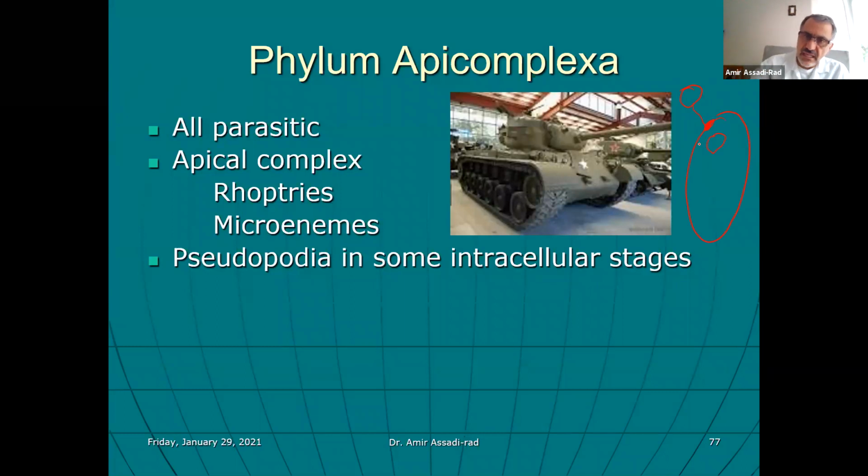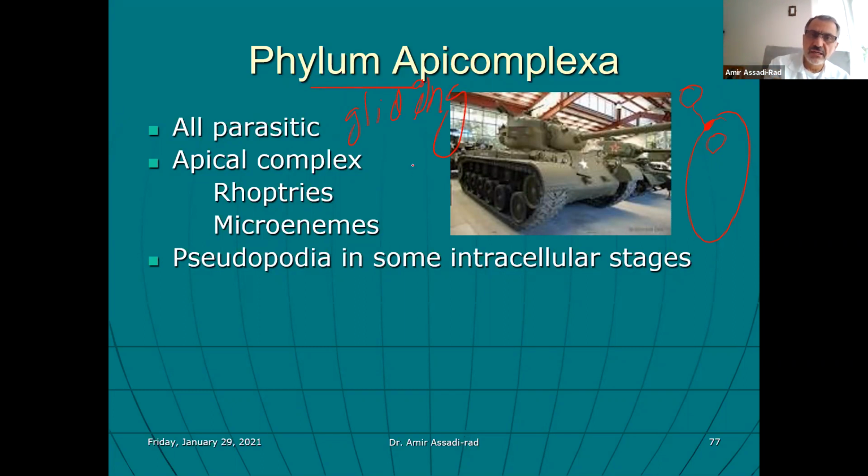And when they get in, these organisms do not have flagella. They do not have amoeboid pseudopods. They do not have any locomotion structure, but one way they do move is called gliding. And what is gliding?